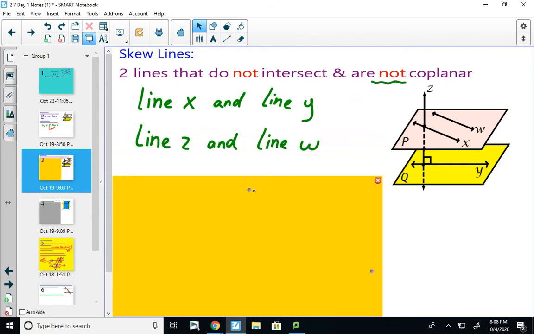So there are a couple examples for you. So skew lines, 2 lines that do not intersect and are not coplanar.